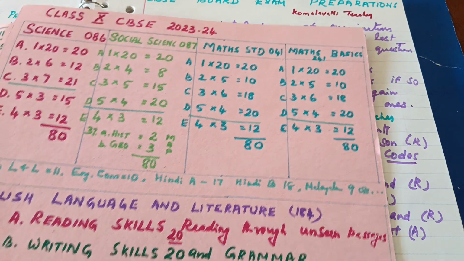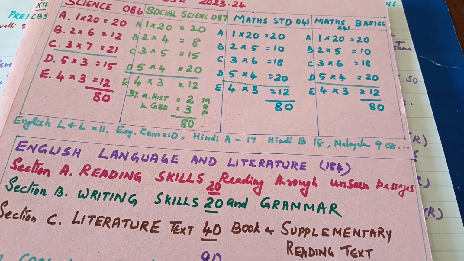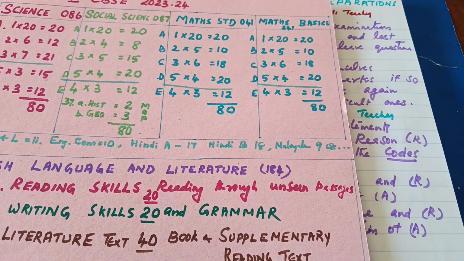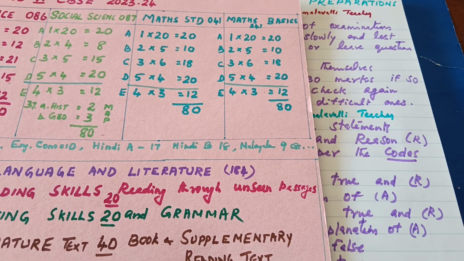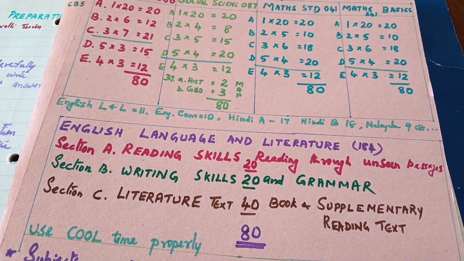And regarding English literature and language, there are 11 questions, English communication 10 questions, Hindi A 17, Hindi B 18, and Malayalam 9. But in each question there are sub-questions. That is the difference.